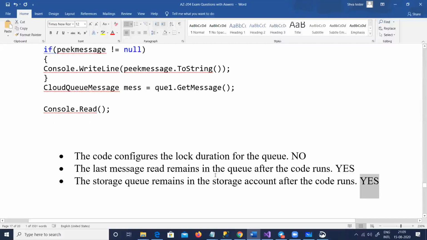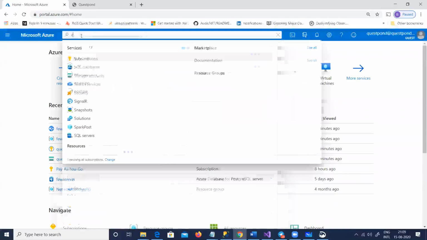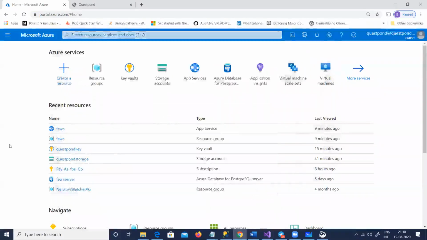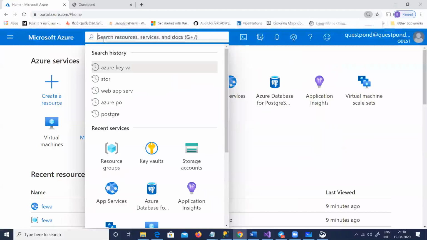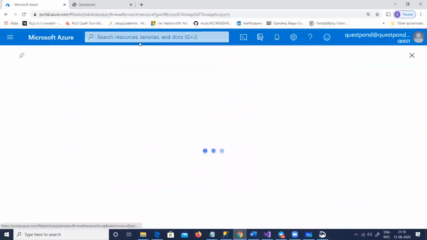We'll go back and look at the answer again, but let us do the demo here. I'm going to create an Azure storage account. I'll make the browser fonts bigger so you can see it. So let me create a storage account.